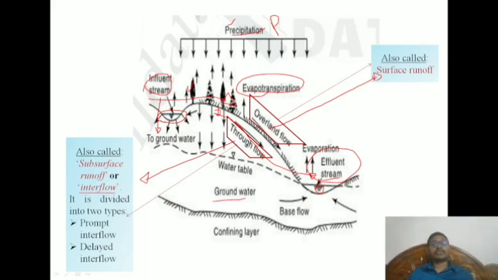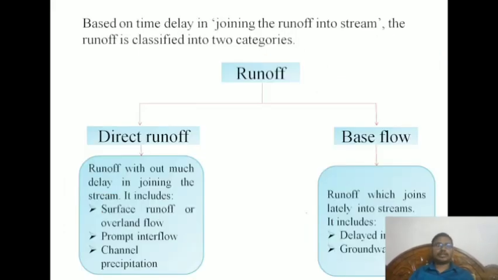As I mentioned in the previous slide, there are three flows: interflow, surface flow, and groundwater flow. Interflow is divided into two types: prompt interflow and delayed interflow. And there is another kind, base flow, and this is the water table symbol. Now you understand there are prompt and delayed interflows, two types.